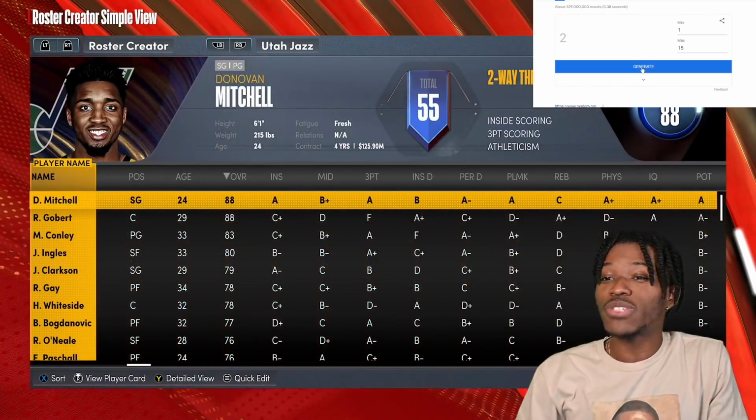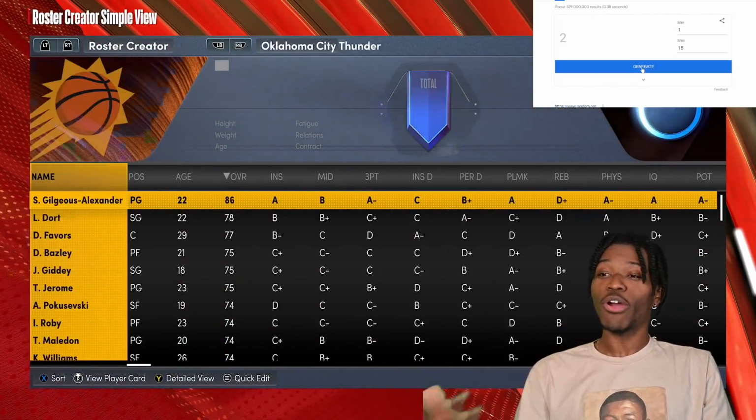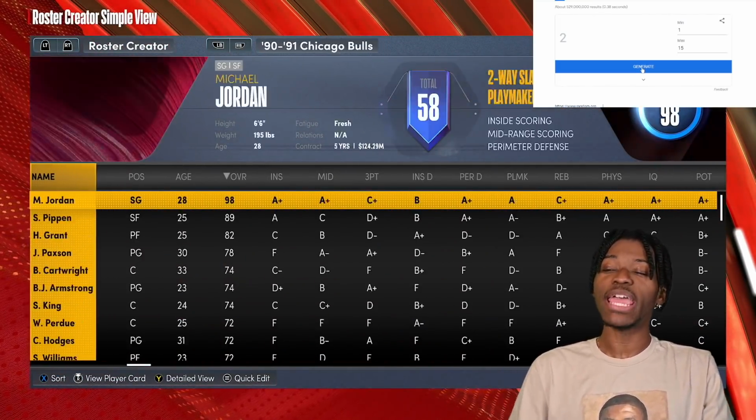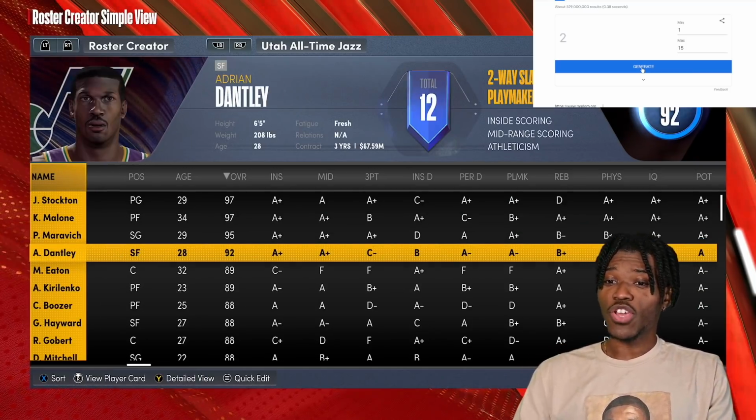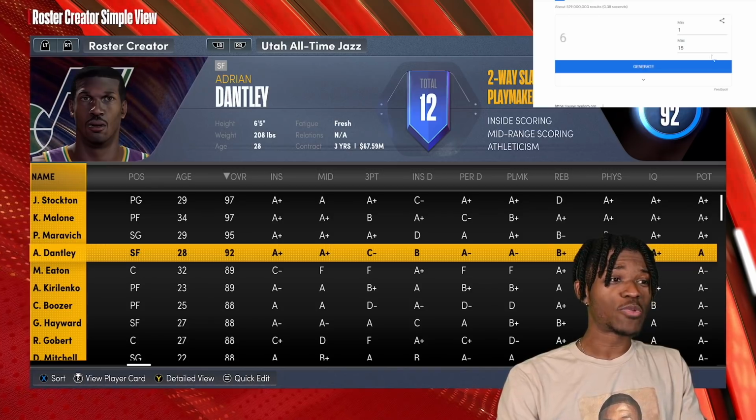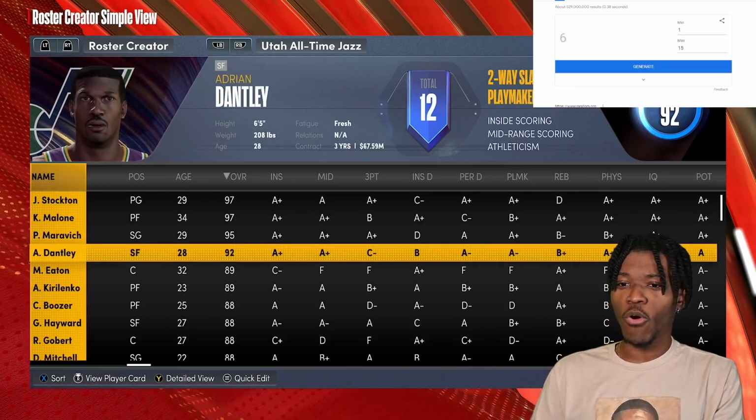All right, now we have the Utah Jazz. Also a team with some of the greatest players of all time. And some of them we don't speak the name of, but they definitely got some players out there that can hoop. They got Pete Maravich, too. So they have a lot of players here that you would like. Number 6 would be 1, 2, 3, 4, 5, 6.